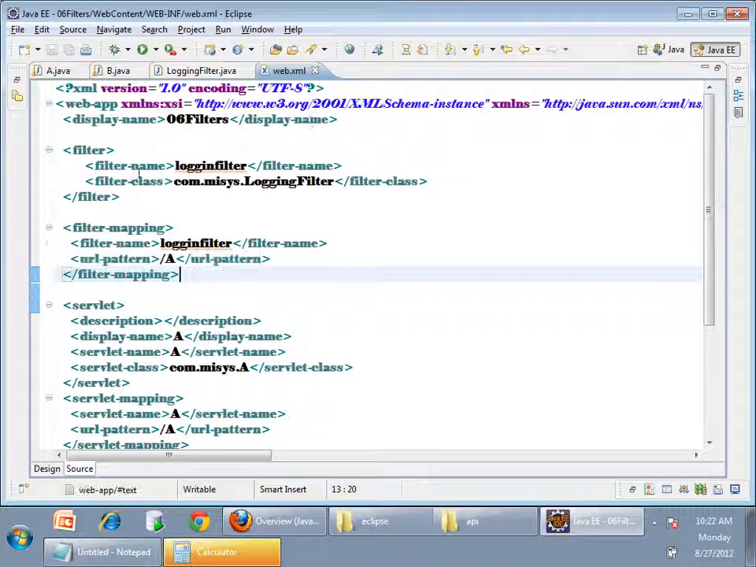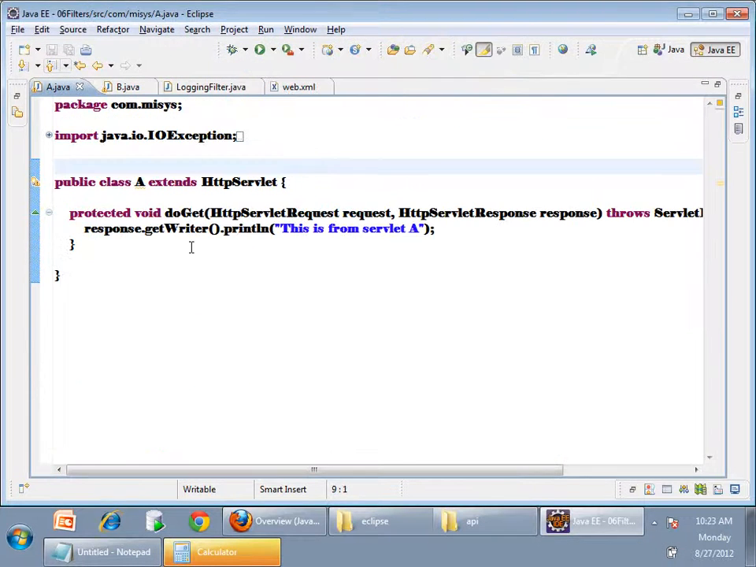That means this filter will be filtering any request with this URL pattern, right? If I say /star, any request coming to this application, whether it is /a, /b, anything, /star means everything. This filter will be executed for all servlets, right? Okay, that's all for now. I'm going to run this servlet A.